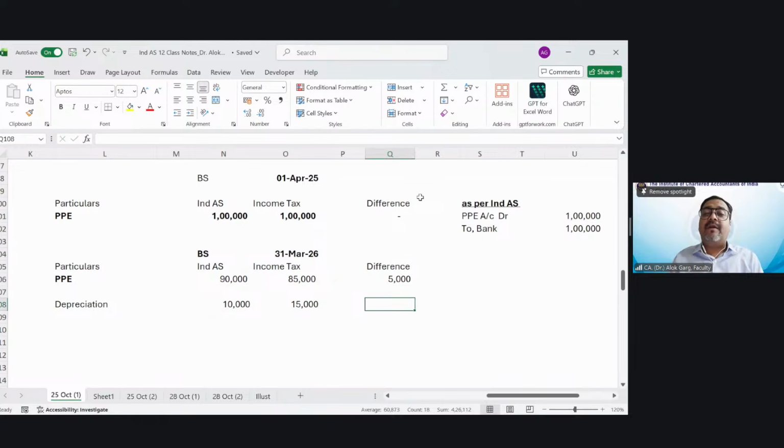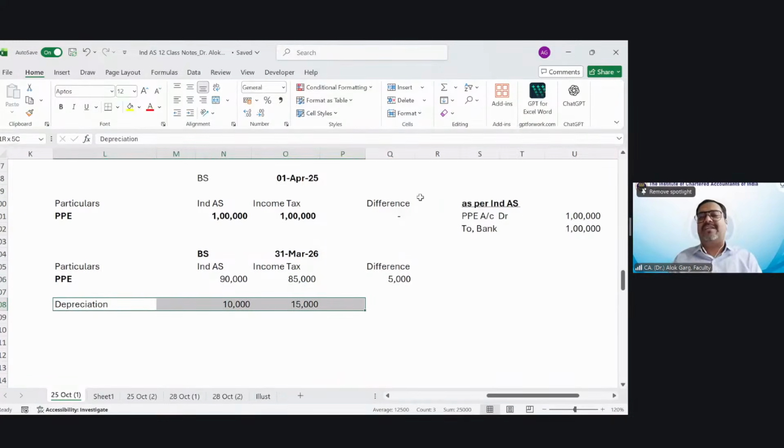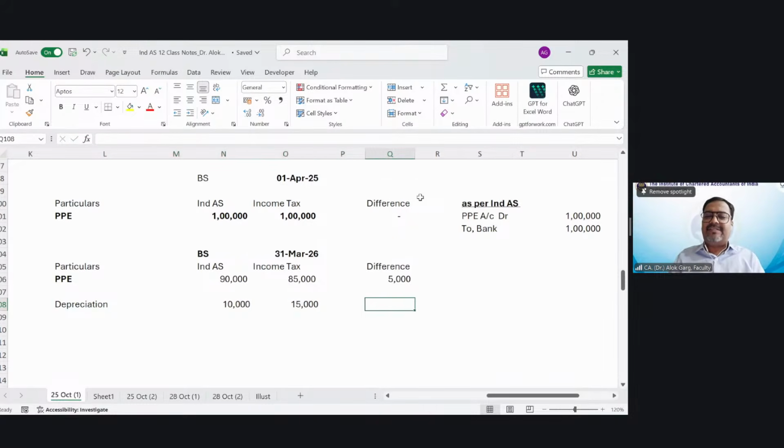But what we used to do in our accounting standard in IGAAP, we used provisions as per income tax provisions. So if you see, the difference is the same. The difference is the same, 5,000 rupees. The approach in IGAAP is a P&L approach. So this is a balance sheet approach.